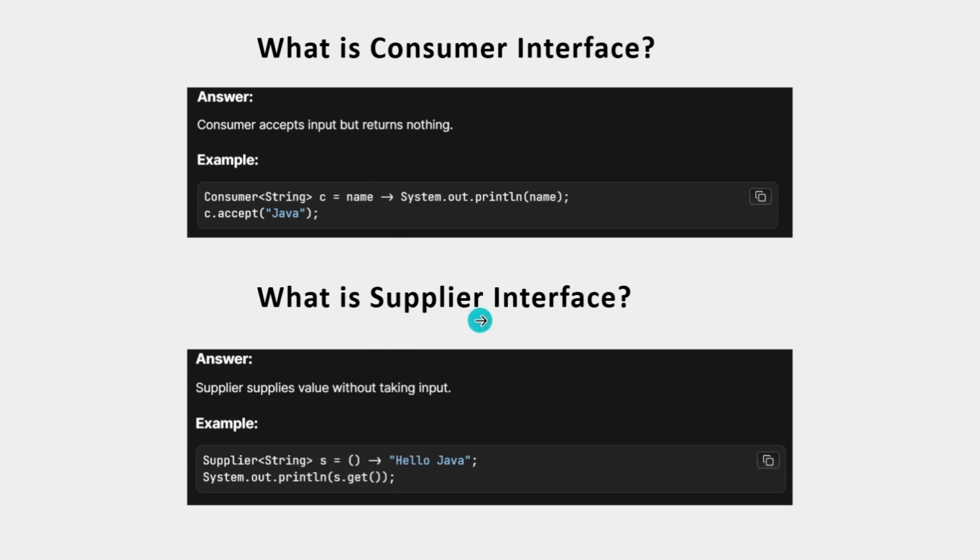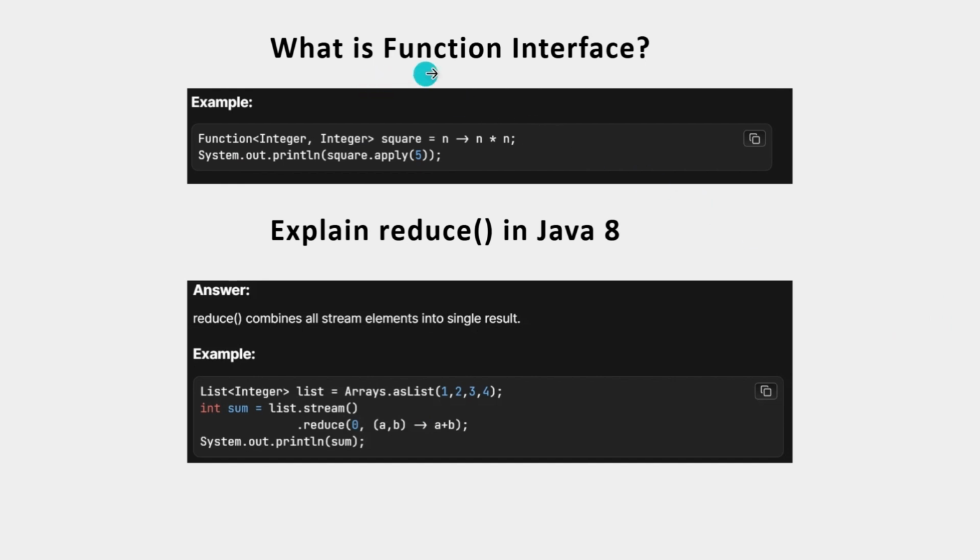So what is the Supplier interface? Supplier is also a functional interface. Supplier supplies values without taking any input. So what is the Function interface? Function is also a functional interface. It has an identity method. Whatever input you pass, it will return the same output. That is the use of the identity method.